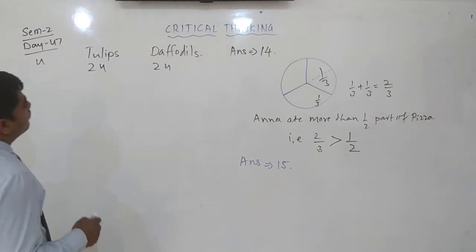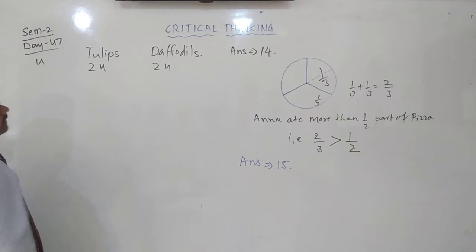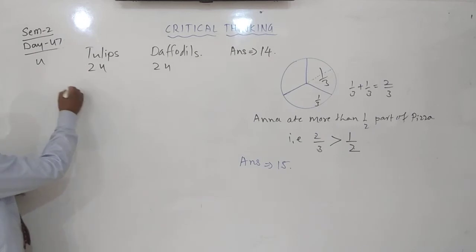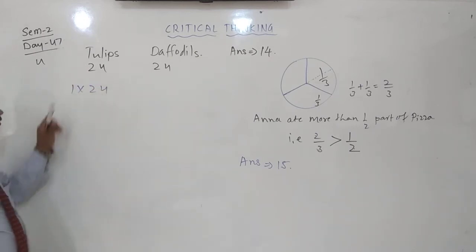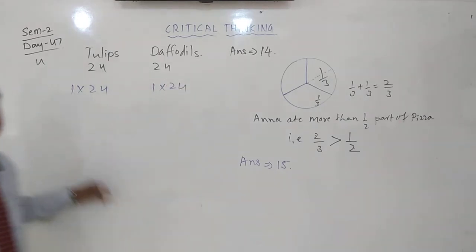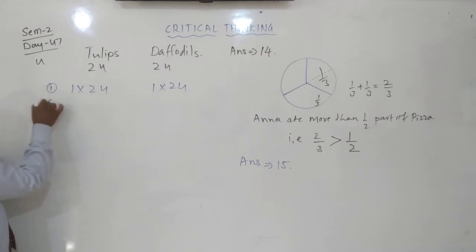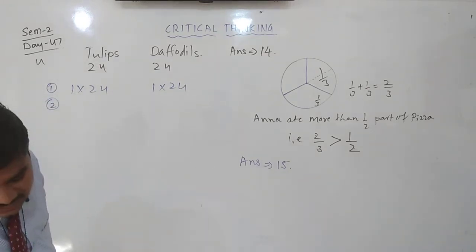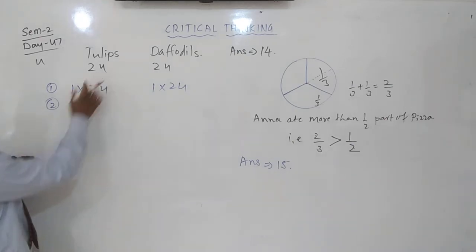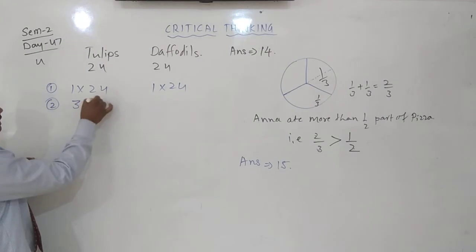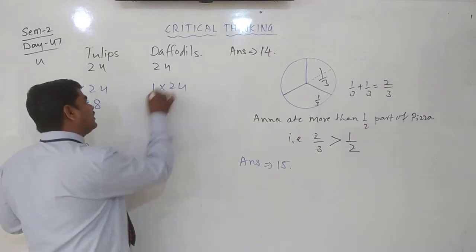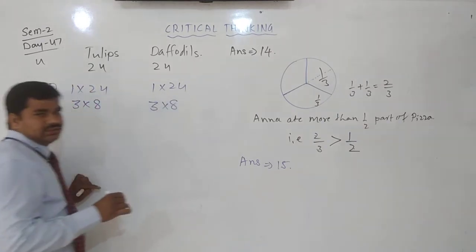Very simple here. This 24, she can arrange in an equal number of rows and columns also. First one: 1 into 24, one row of 24 tulips and one row of 24 daffodils she can arrange. This is the first one. And the second one, how can she arrange in a different arrangement? Now this 24 she can write as 3 rows, 8 columns. Same here also, the daffodils 3 rows, 8 columns she can arrange.